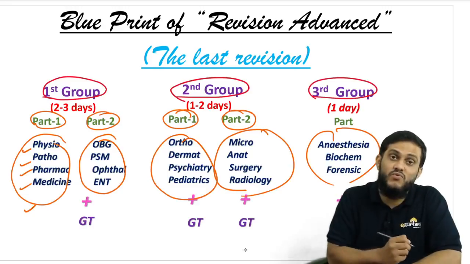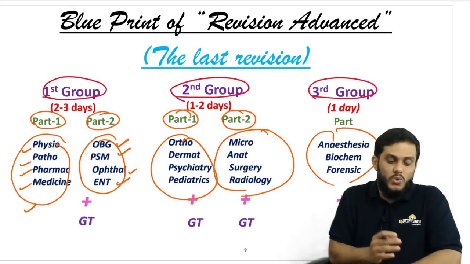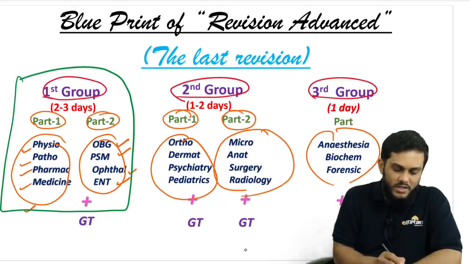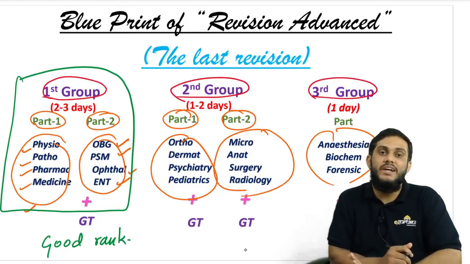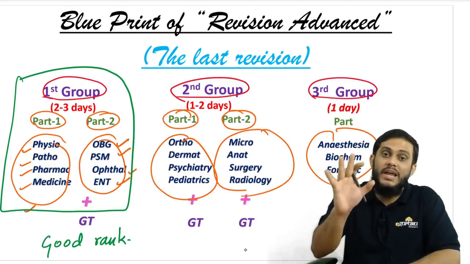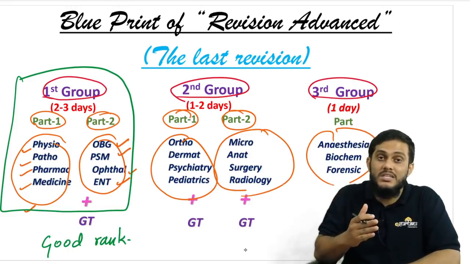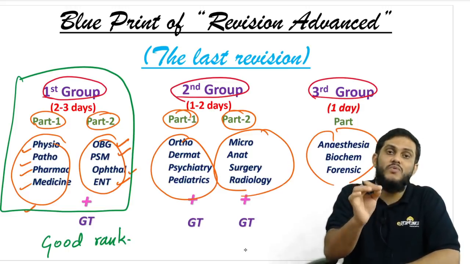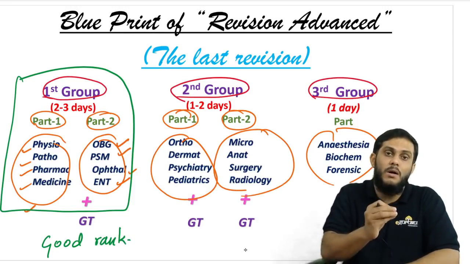Along with these four subjects, OBG, PSM, and Ophthal and ENT are also very, very important. So these are the first eight subjects which are very, very, very important to get a good rank. Sir, why only these eight subjects? Why only these are in the first group? Why not other subjects? See, if you read just eight subjects, and if you read the eight subjects which are in the second group, the chances are very less that you will get a good rank. If you read these eight subjects, then only there are high chances that you will get a good rank. That's why these are the eight subjects which you have to concentrate more compared to other subjects.